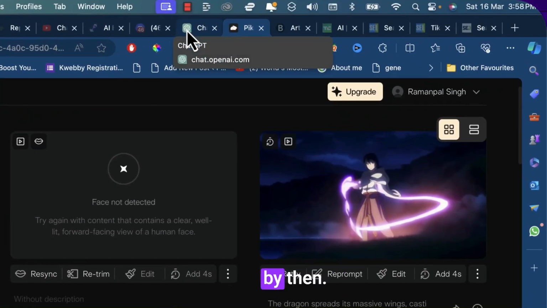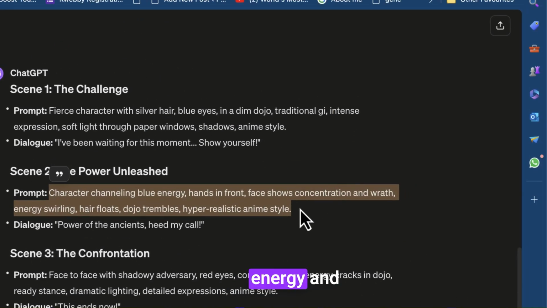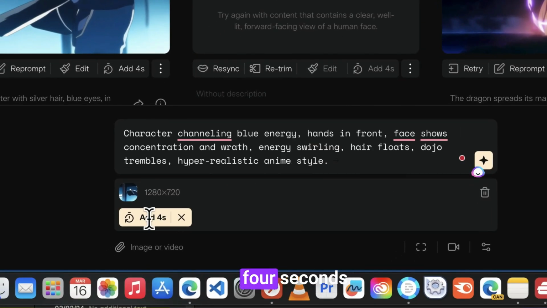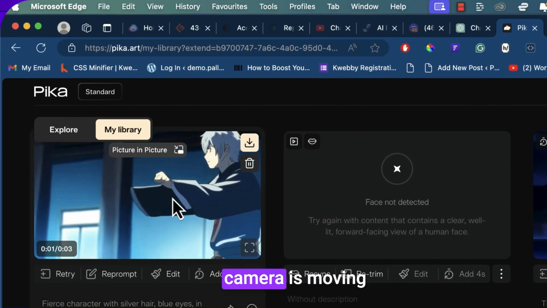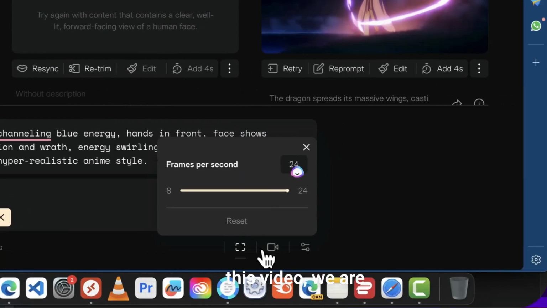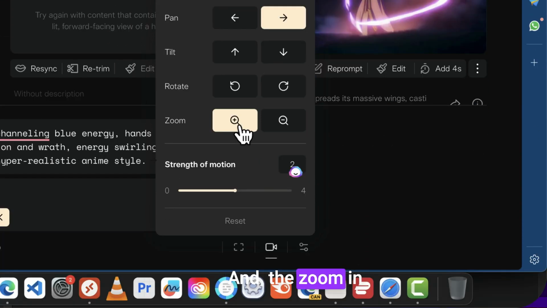So we will see by then. And the next is the character channeling blue energy and hyper realistic anime style. So I will paste that here. There is an add 4 seconds already enabled, and for this part, as you can see, the camera is moving to the right, and there is a zoom in. So in this video we are going to do it more on the right again, and the zoom in to make it more zoomed in here, just like this.